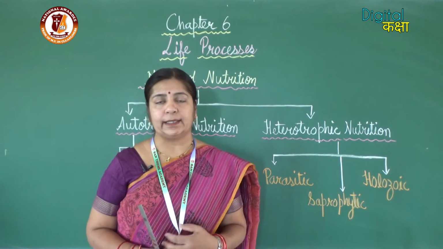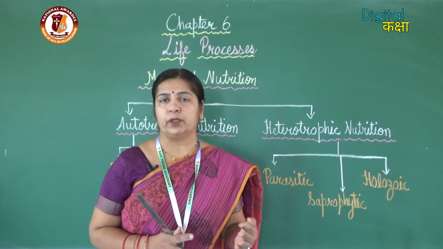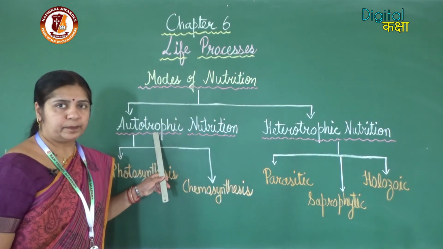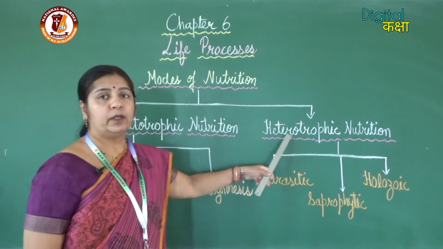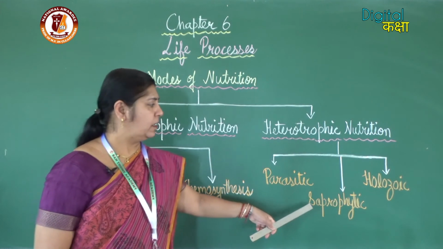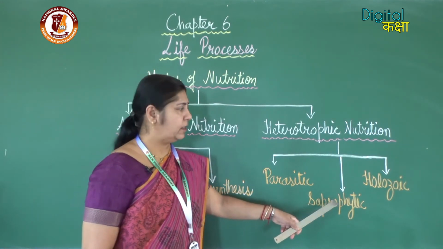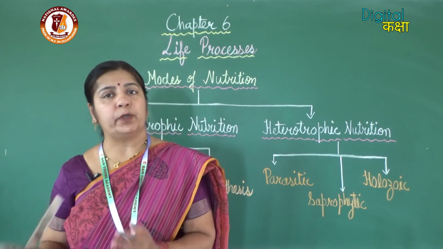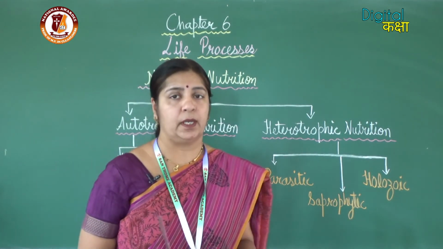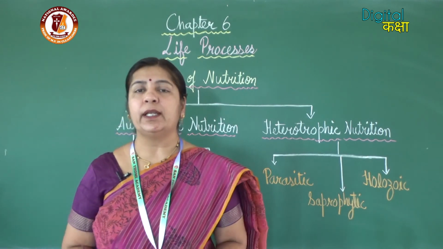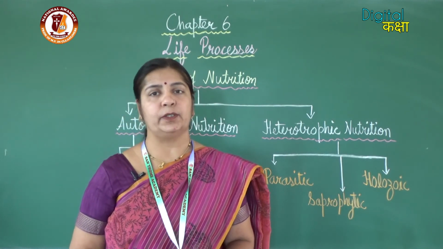The organisms which show these modes of nutrition, we call them autotrophs, heterotrophs, parasites, saprophytes, etc. So organisms are autotrophs and heterotrophs, and the modes of nutrition are autotrophic nutrition and heterotrophic nutrition.